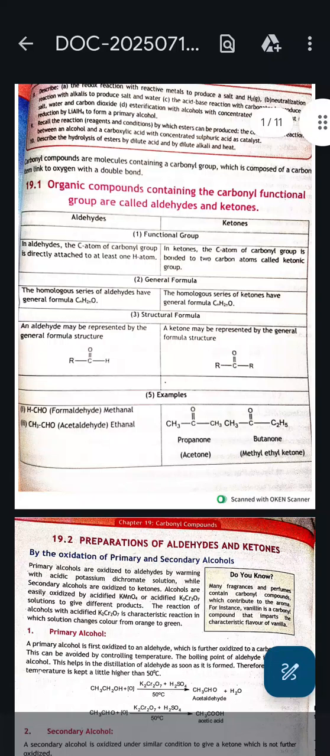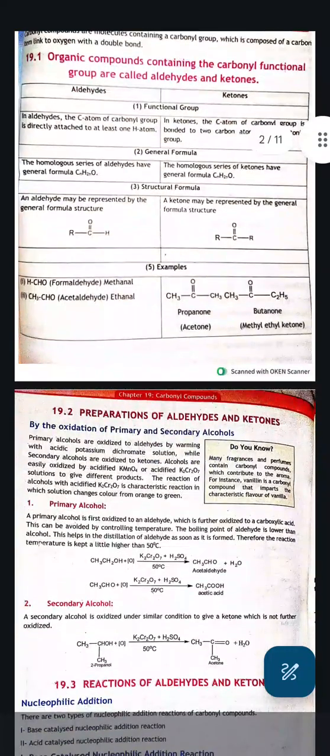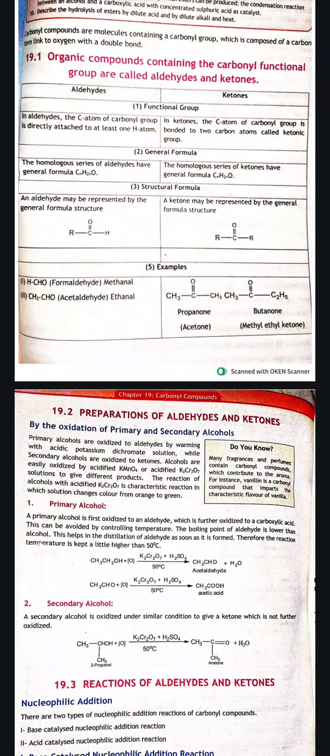The homologous series of aldehydes have general formula CnH2nO and the homologous series of ketones have general formula CnH2nO. Structural formula for aldehyde is RC double bond OH and for ketone RC double bond OR. Examples of aldehyde are formaldehyde and acetaldehyde, and examples of ketone are acetone and methyl ethyl ketone.